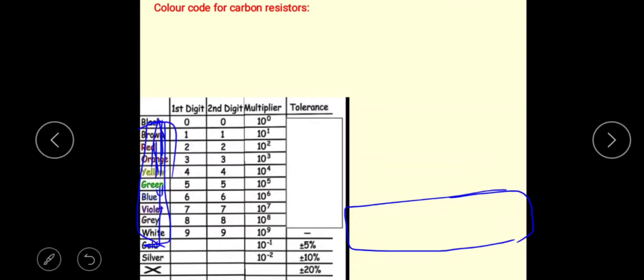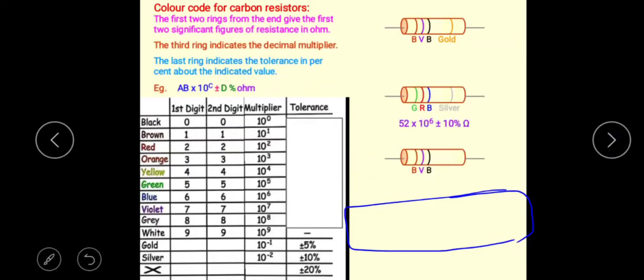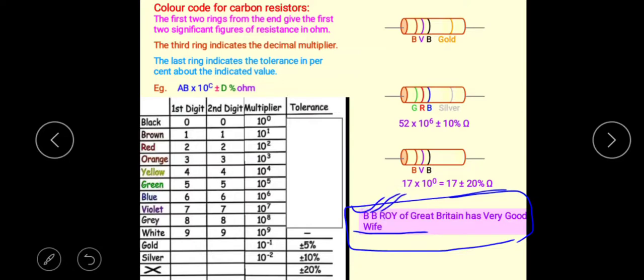You have these words just for remembrance, one sentence to remember the colors as per the serial. So the order is black, brown, red, orange, yellow, green, blue, violet, then gray, and the last one is white.